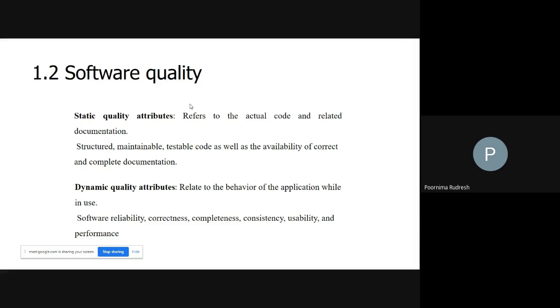So software reliability is the probability of failure-free operation of a software in its intended environment. This environment may include the software or the hardware components. If suitable software and hardware components are given for the execution of the program, and it is working in a correct manner, then we say that software is reliable. So these are the other definitions for software reliability. Understood? Any doubt in software reliability?